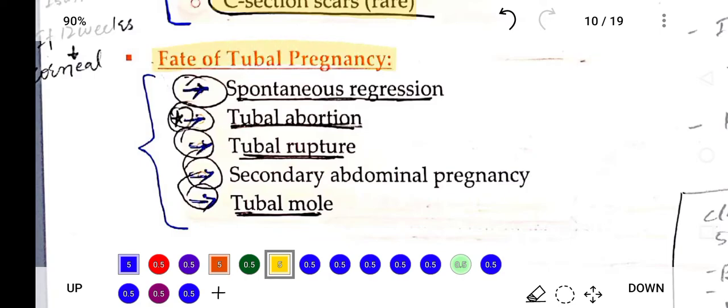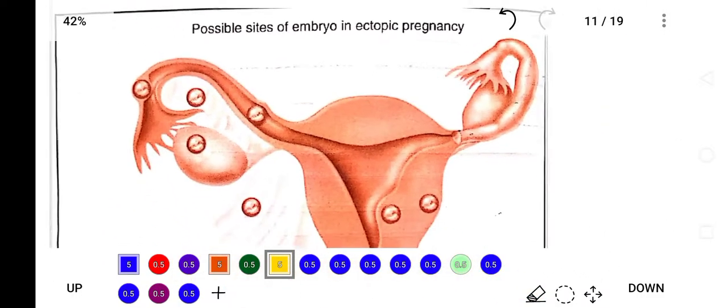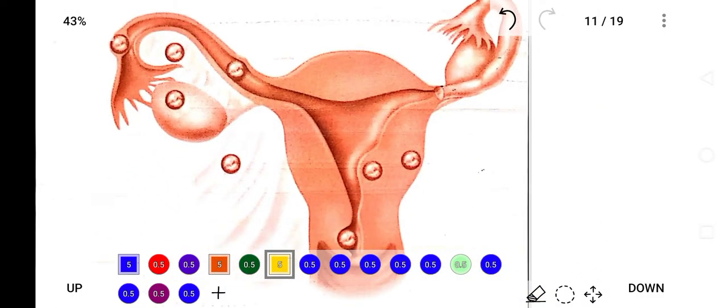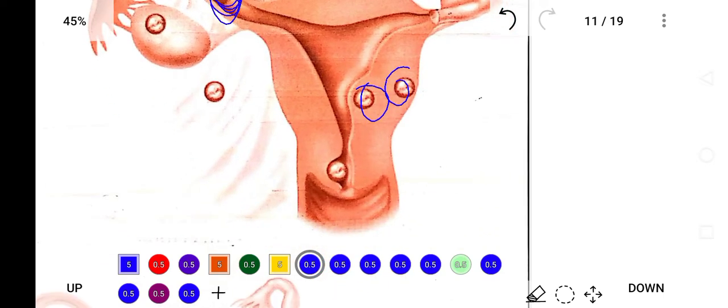Now the fate of tubal pregnancy: spontaneous regression can occur, tubal abortion can occur, tubal rupture can occur, secondary abdominal pregnancy can occur, and tubal mole can develop. As you can see in this picture, the conceptus is implanted here. Tubal implantation is most common, and it may be in this position, or it may be implanted here in the cervix or in the abdominal cavity.